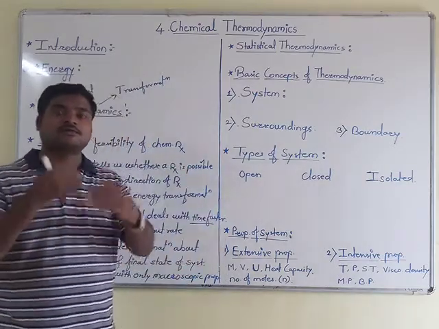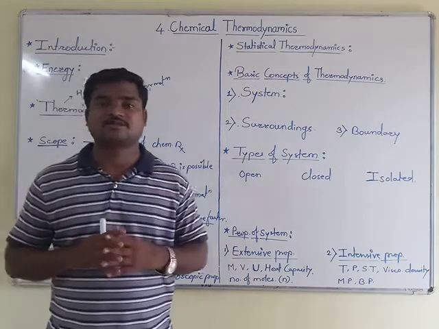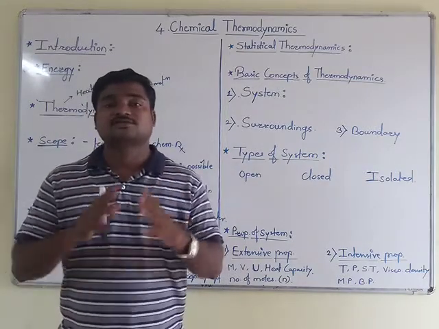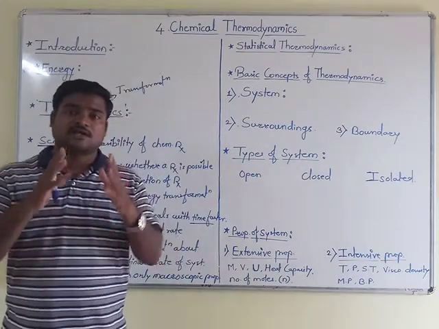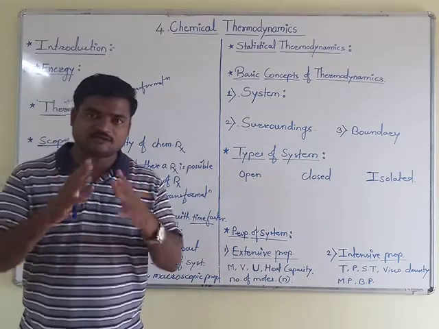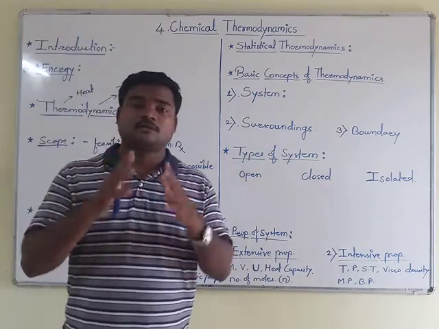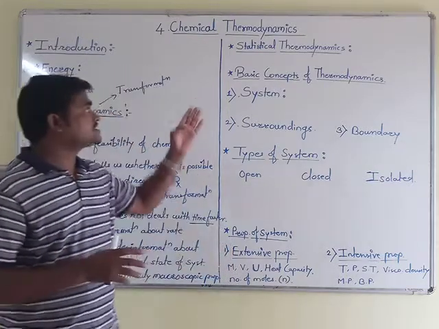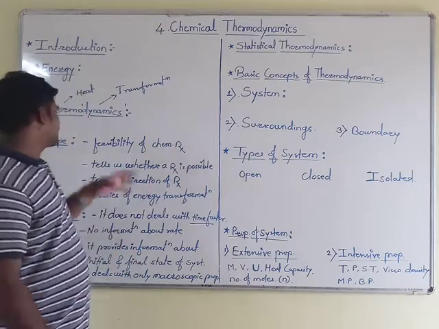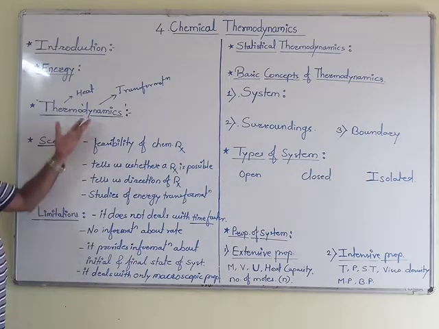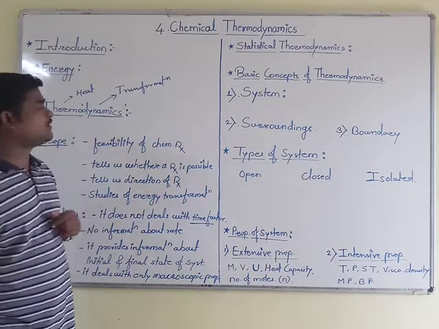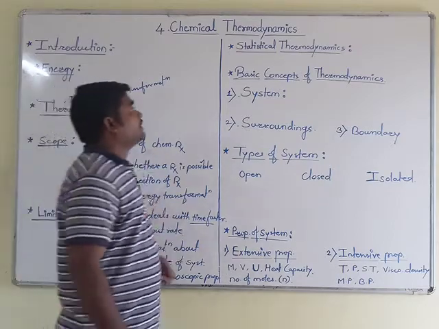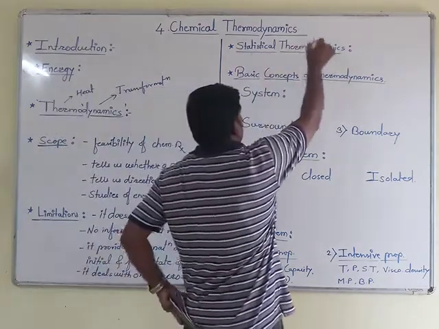Another branch, called statistical thermodynamics, provides information on the basis of the atomic and molecular level. These are the scope and limitations of thermodynamics.